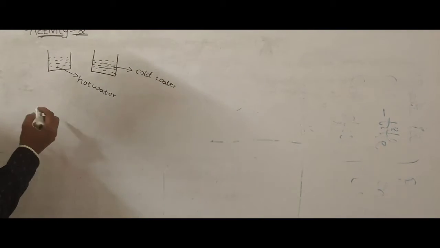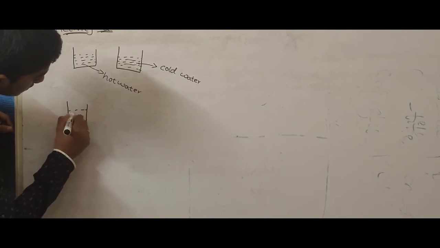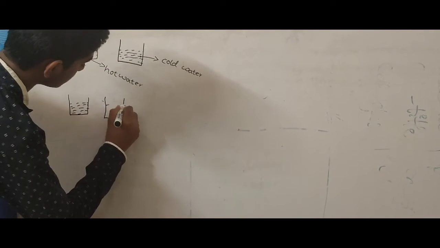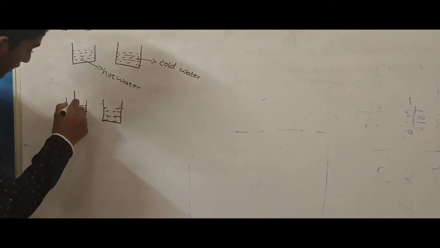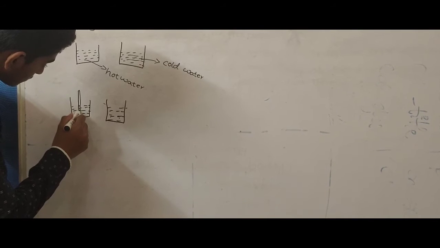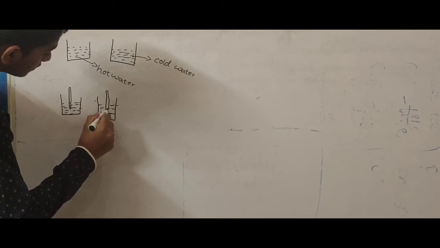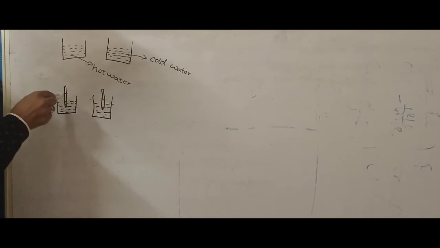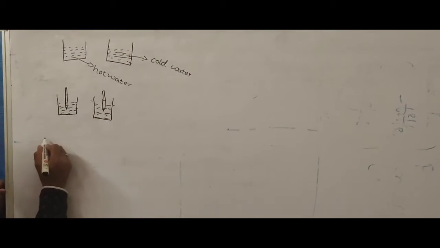Now in these 2 tumblers we should keep thermometer. After few seconds we should observe the mercury level in the thermometer.